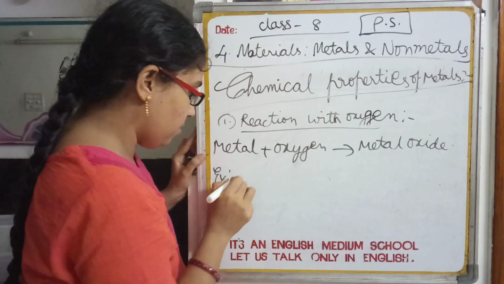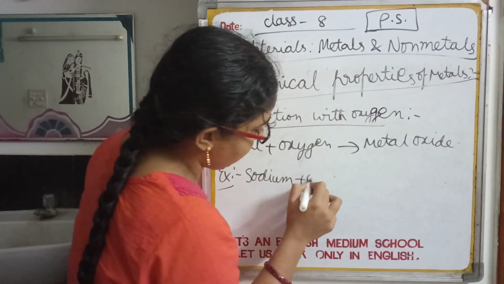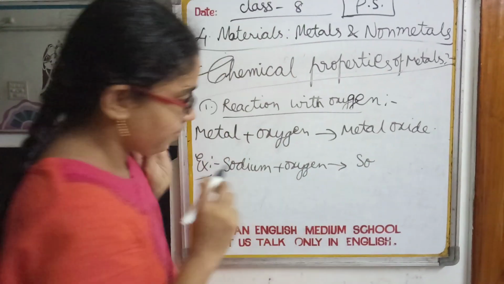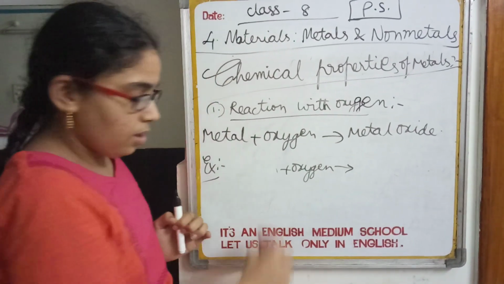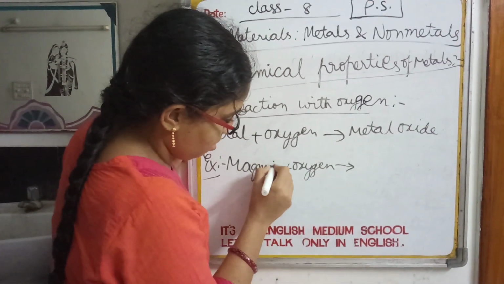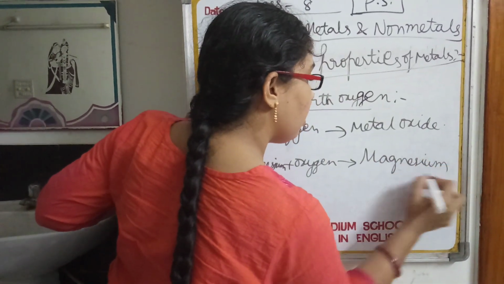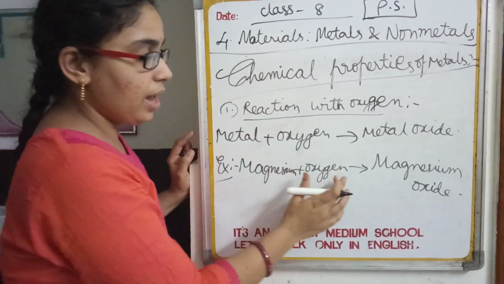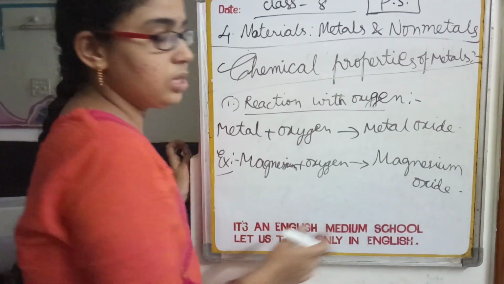I shall give you some example for this. Here I am considering sodium. Sodium reacts with oxygen to form... Taking magnesium, magnesium reacts with oxygen to form magnesium oxide. Here the metal is magnesium. It reacted with oxygen to form its respective oxide, a metallic oxide, that is magnesium oxide.